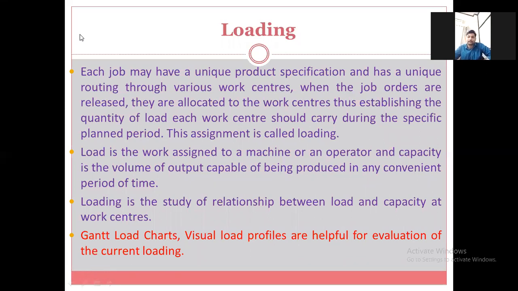The load should be related to the capacity, so first you determine the capacity, and then assign the load to the worker or workstation.